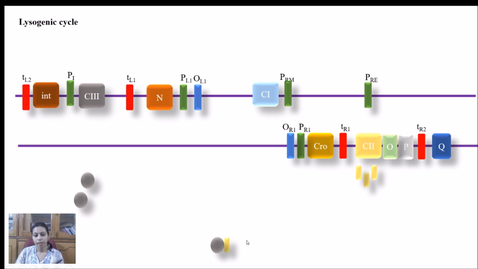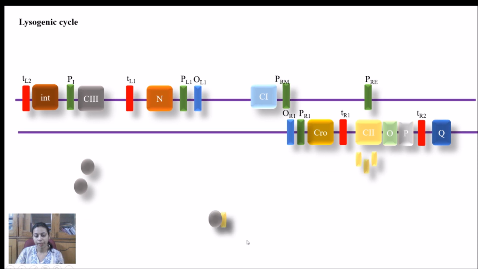They form a complex, and when it forms, it will then activate PRE, the promoter region, which is also specific for the CI protein. Another gene is there, which is PI, and instead of Xis, I have replaced it with INT. INT is a gene that produces the integrase protein, and the function of integrase is both to integrate the viral genome with the bacterial genome, as well as to disintegrate it.